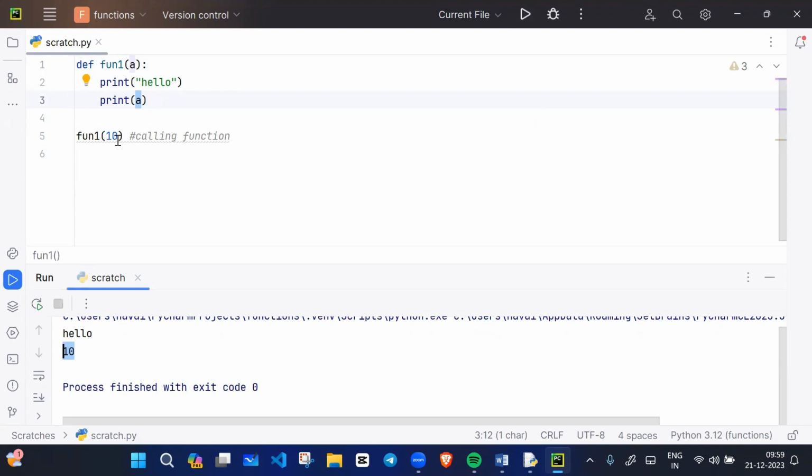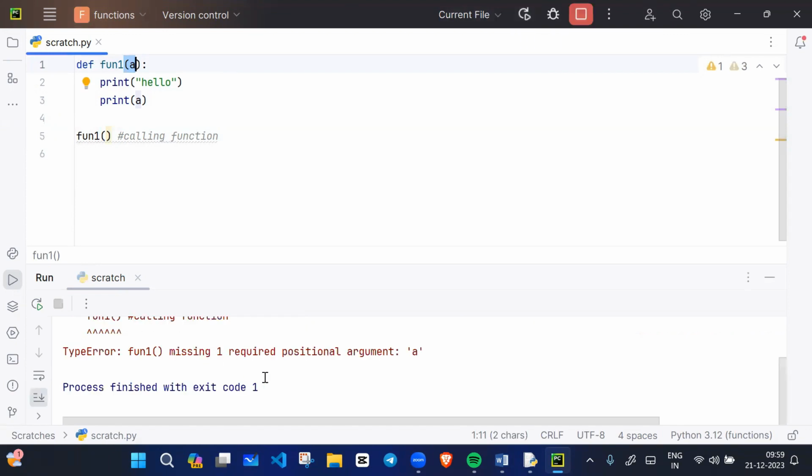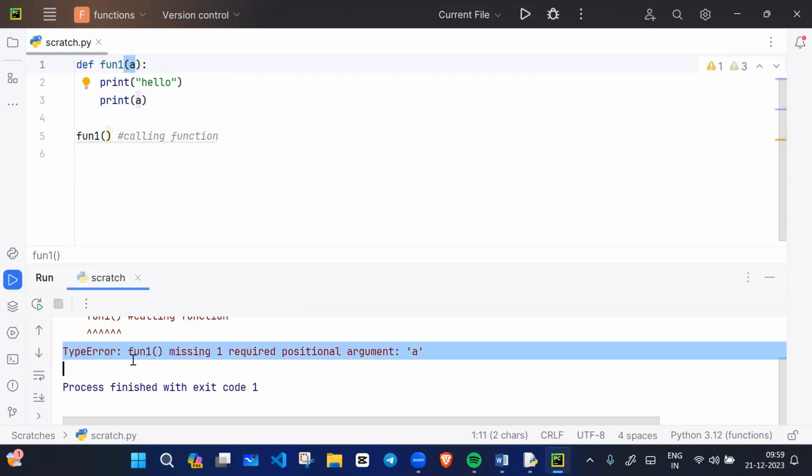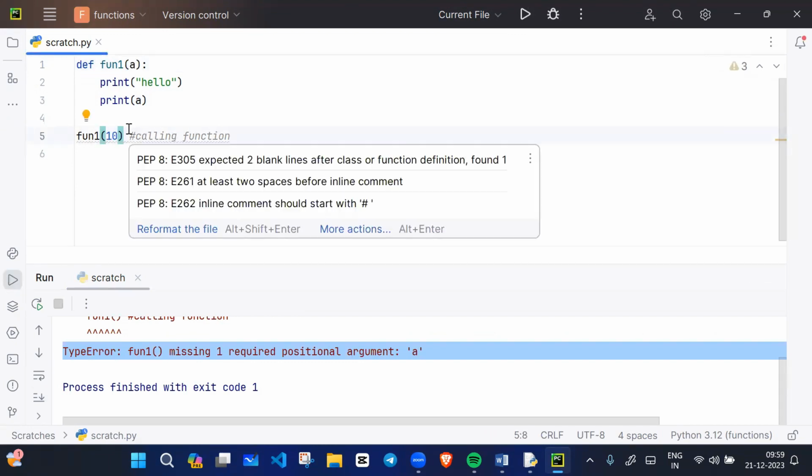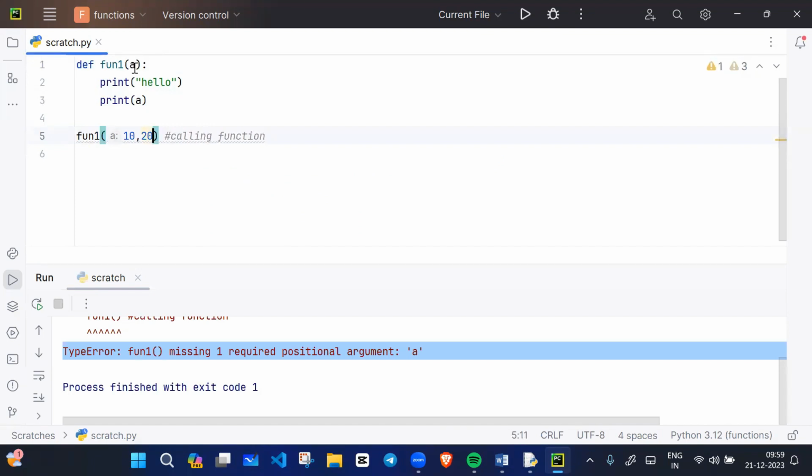If I do not send any value, can I receive a value? No, I cannot receive the value because there is no sending value. So an error is coming. What's the error? Type error is coming. If you are receiving one value, you will send one value like 10. If you want to send two values, then there should be two receivers, like A and B.